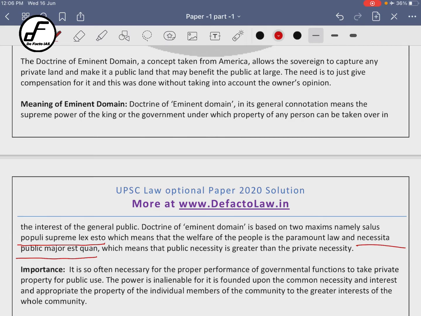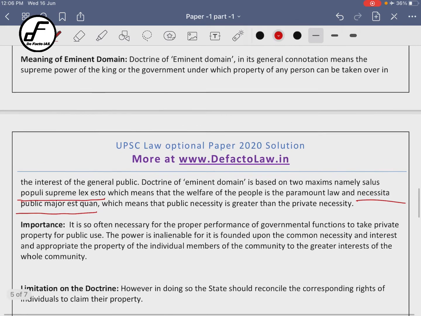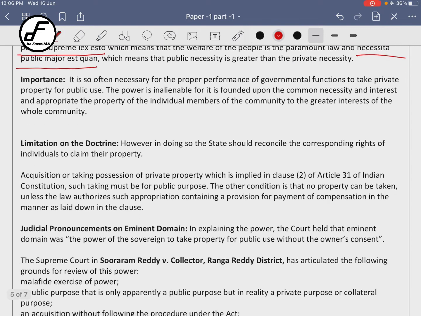Then we will talk about the importance, right? What will you talk about in the importance? You will say how in a country like India, where land rights are there obviously, those land rights are not as good as they should be, right?